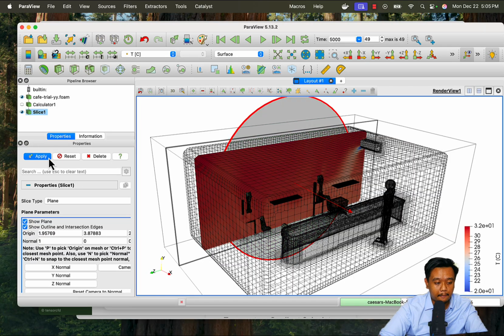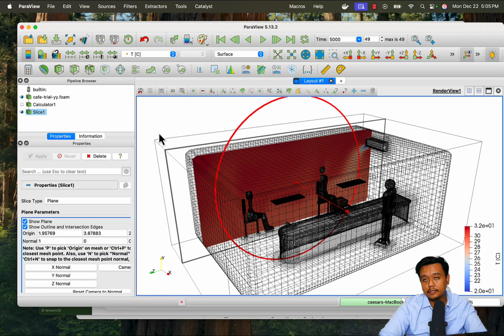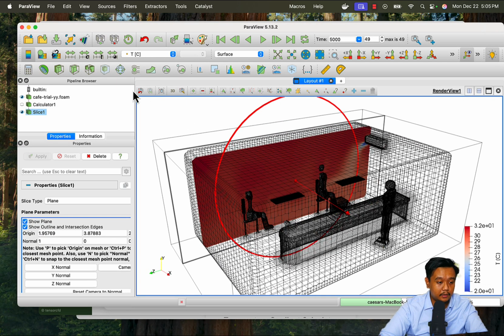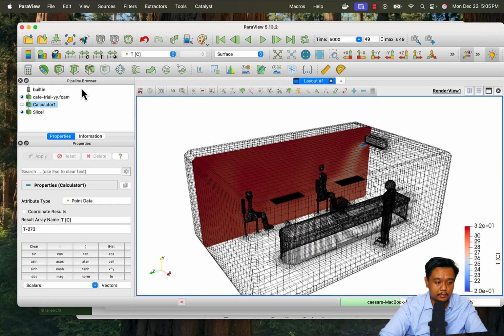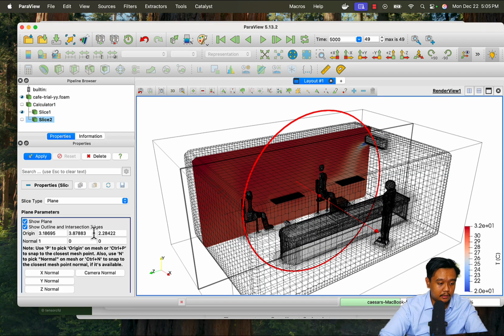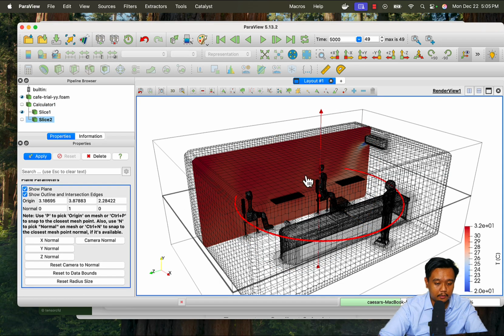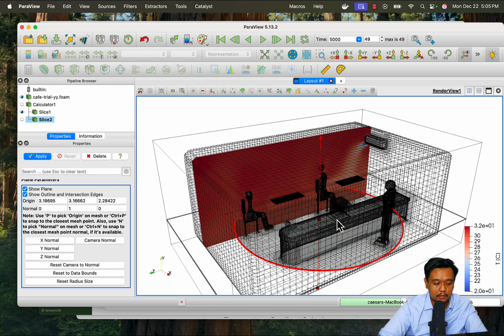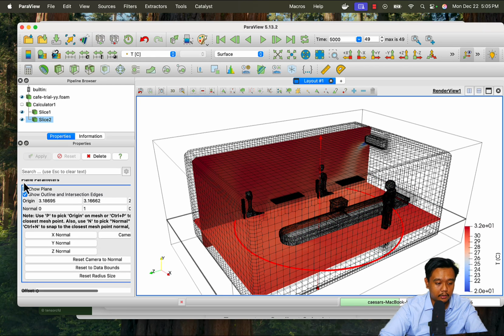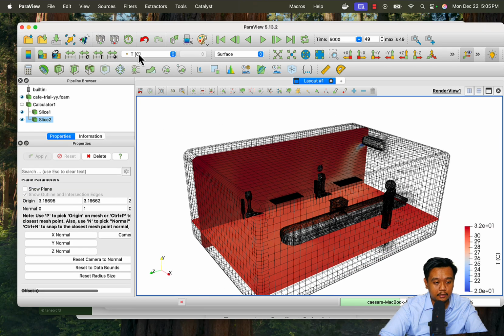Here we go. This is the temperature, and maybe we can make another slice in the Y direction or Y normal by clicking the calculator again and changing the slice to the Y normal, adjust a little bit, and here we go, our temperature distribution.